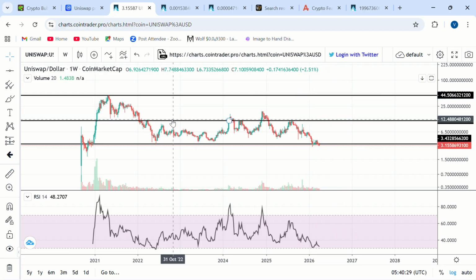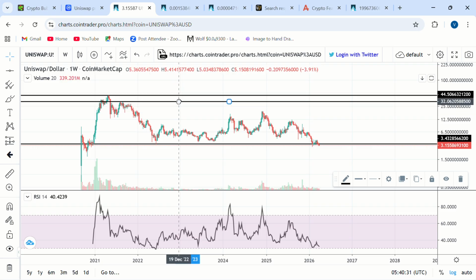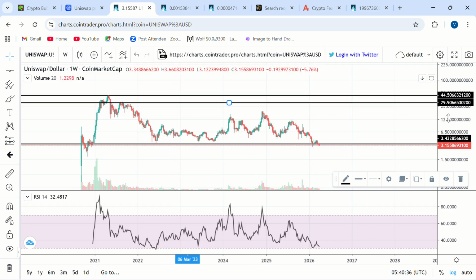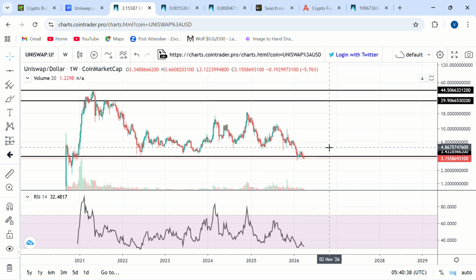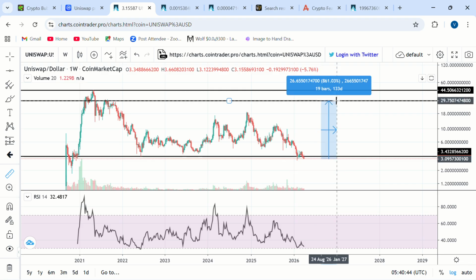The next key level before the previous all-time highs for Uniswap, this might be a very, very difficult level to pass through, is going to be the $30 region. From where Uniswap is currently trading right now, that will require a lot of work for us to get towards $30. That will require us pumping up by more than 840% to the upside. You know how volatile the markets can be, guys. You never want to say never.